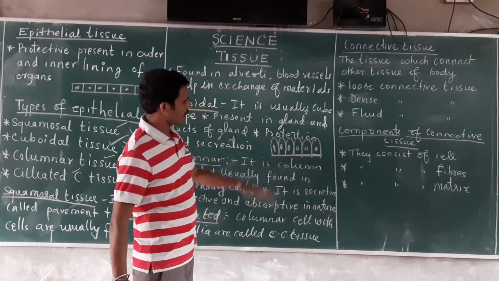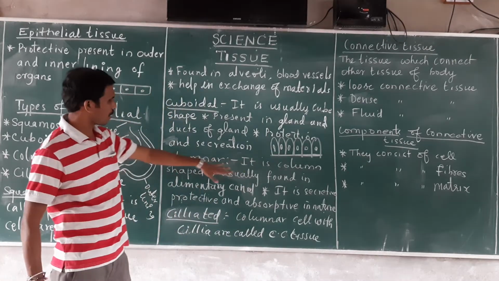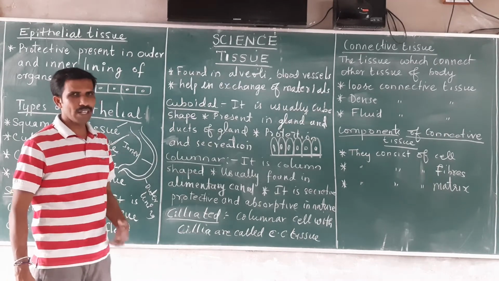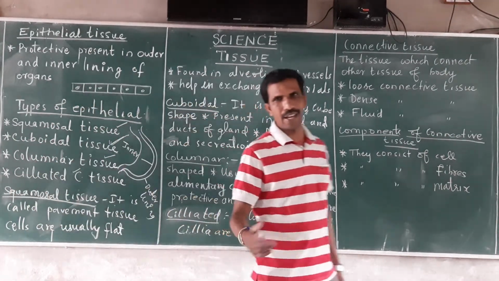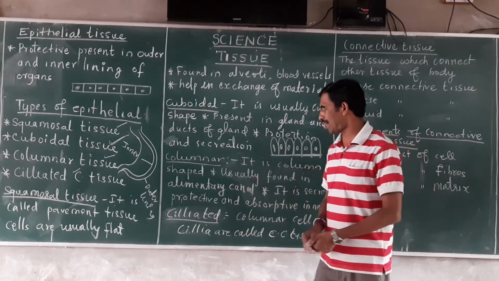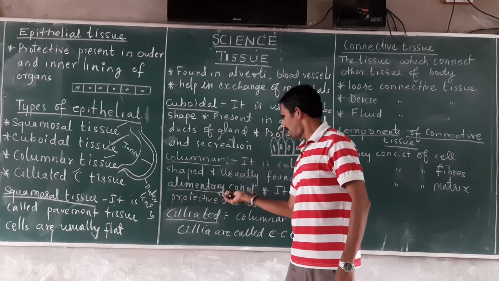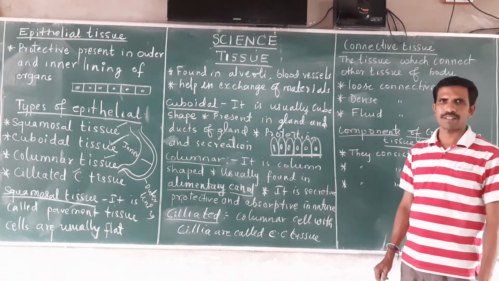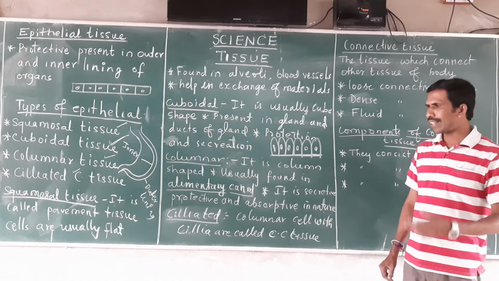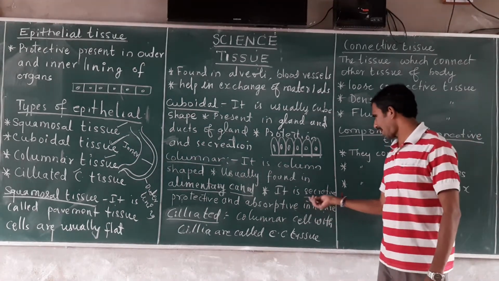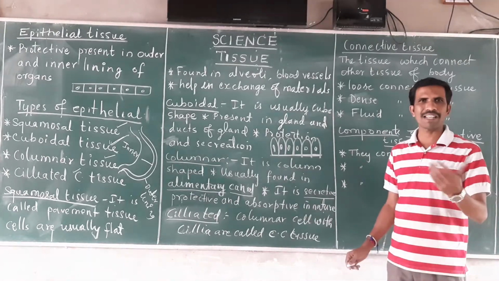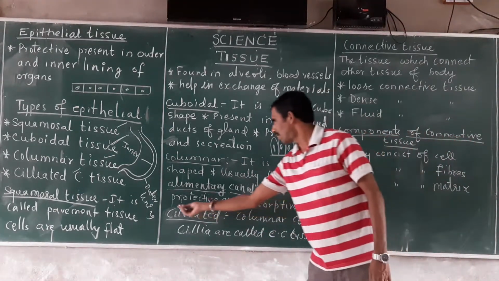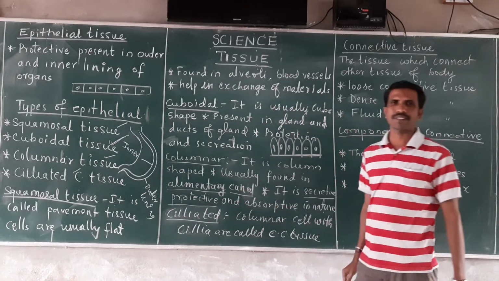So pillar-shaped cells are called columnar epithelial tissue, columnar cells. They are present in the alimentary canal, in the sense the digestive system usually. What they do is they are secretive in nature. They secrete some enzymes which are necessary for digestion. And they are also protective in nature.